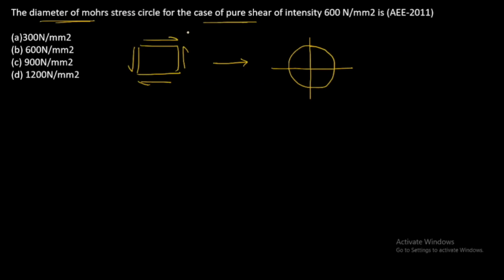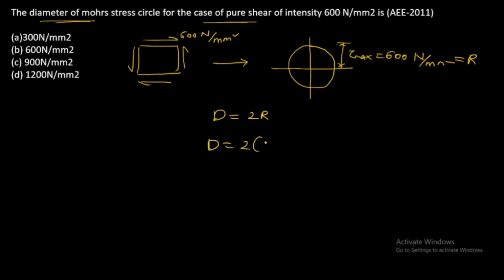So shear stress intensity given 600 Newton per mm square. This is the maximum shear given as 600 Newton per mm square. This is the radius of Mohr circle. Therefore, diameter is equal to 2 into r. So d is equal to 2 into 600, which is equal to 1200 Newton per mm square. So option D is the correct answer.